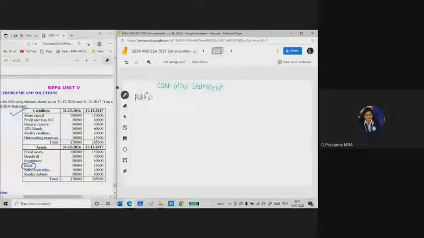Particulars, amount, and amount. So in the cash flow statement, first you need to find cash A. I will be writing it as A. Cash from operating activities.